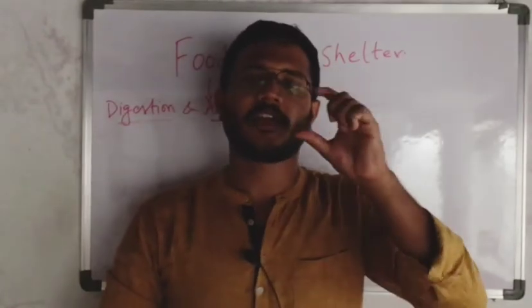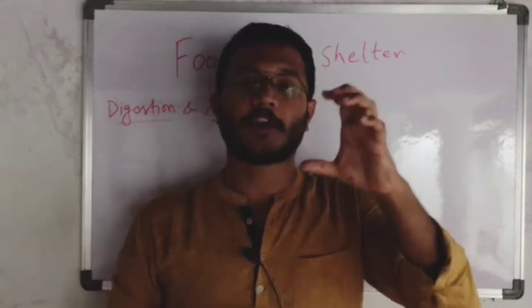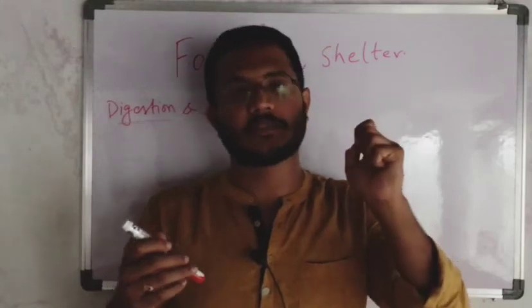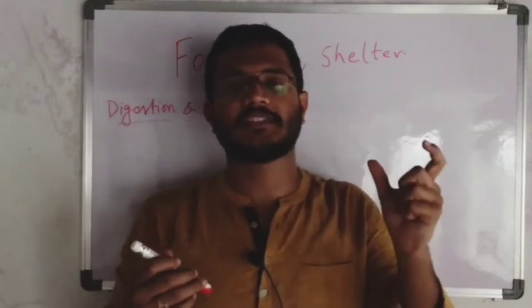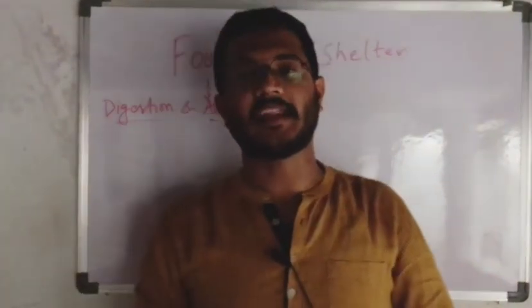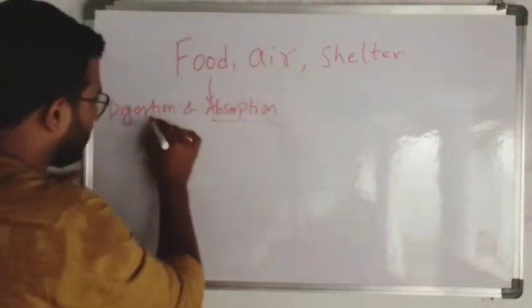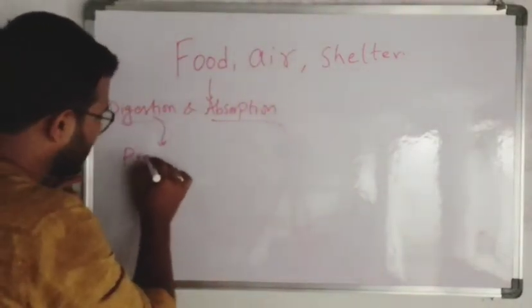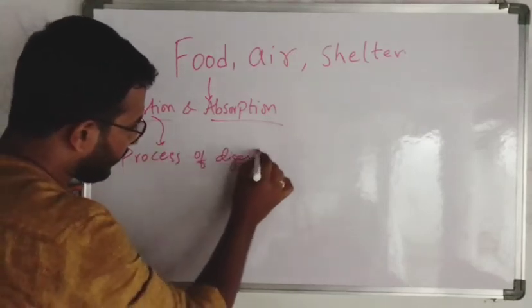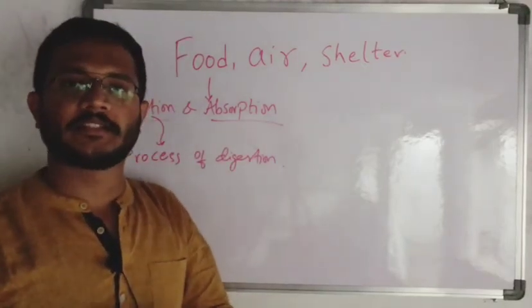If you are taking this much fruit, how is it giving energy? This complex, big substance is breaking down into small substances, and those substances are digested and they will liberate the energy. So how is it digested? We will see as a part of this chapter the process of digestion, how the digestion process takes place.